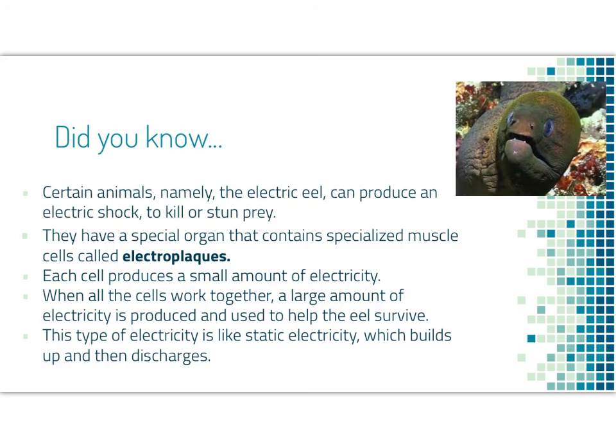Certain animals actually, like the electric eel, can produce an electric shock to kill or stun their prey. They have a special organ that contains different muscle cells called electroplaques. Each cell produces a very small amount of electricity, but when all the cells work together, a large amount of electricity is produced, and they can help the eel to survive against predators. This type of electricity is like static electricity, which builds up and then discharges when the eel strikes.